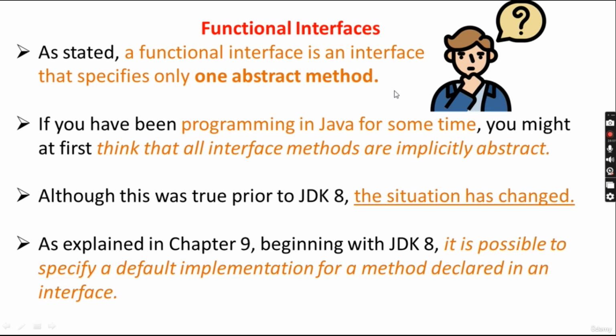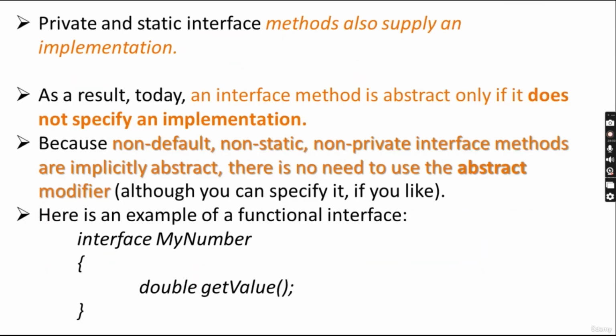Beginning with Java 8, it is possible to specify a default implementation of a method declared in an interface, like we have seen in the previous section. Private and static interface methods also supply an implementation.